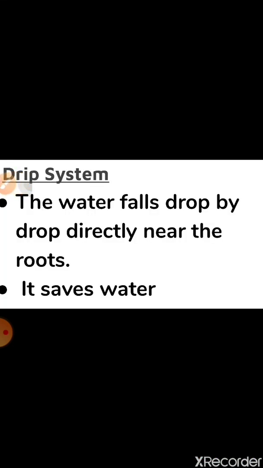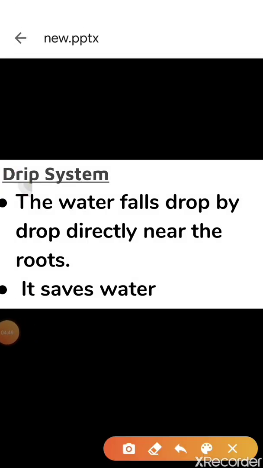In this also, children, I show you one picture, both were looking same, but there is a difference in that. In sprinkler system, water is sprinkled all over the area in a form of spray, in a form of fountain. But in drip system, children, again one well is there.